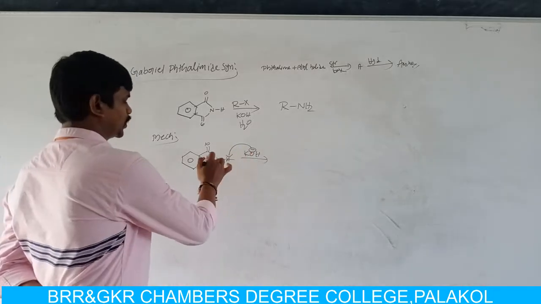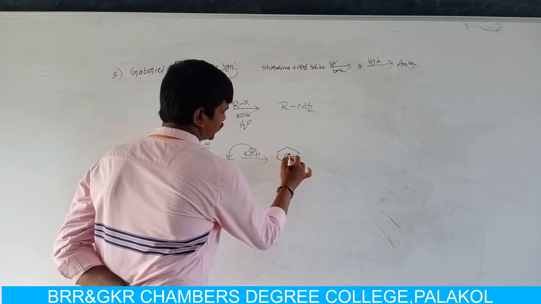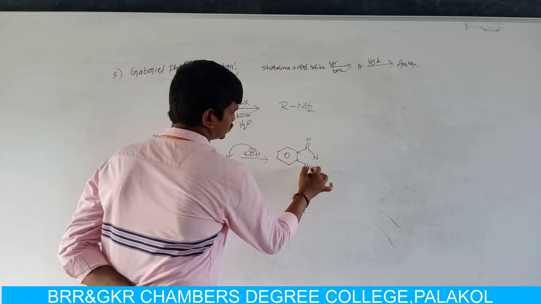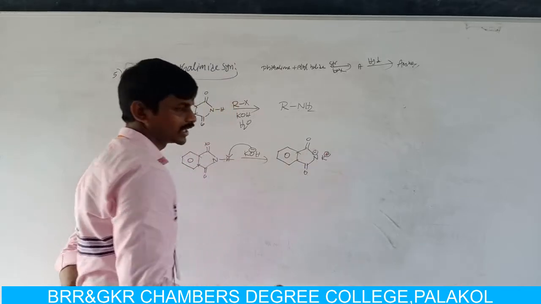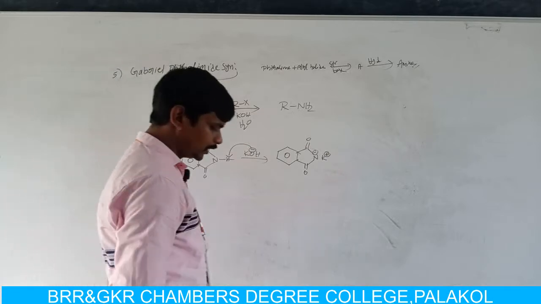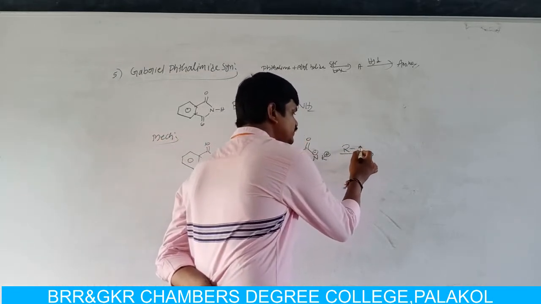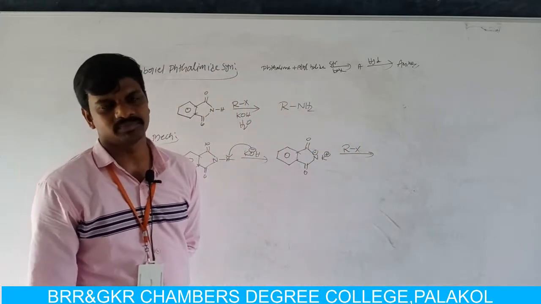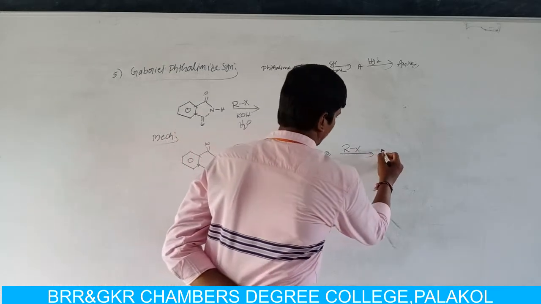It abstracts the proton from the nitrogen atom, then we get potassium phthalimide. Now this potassium phthalimide reacts with alkyl halide.